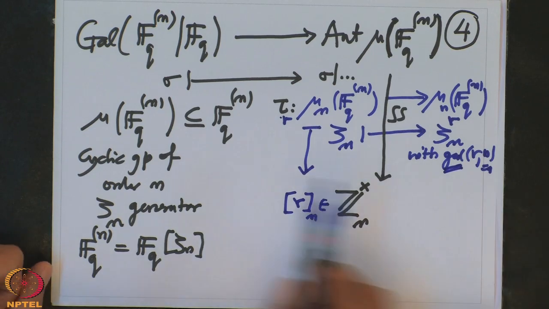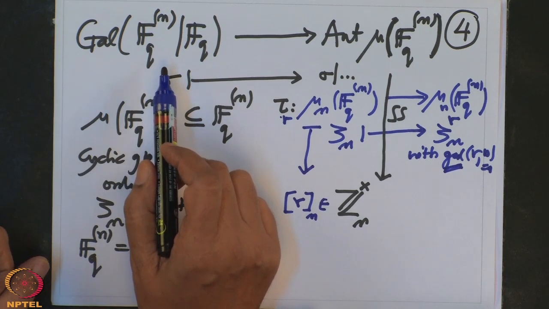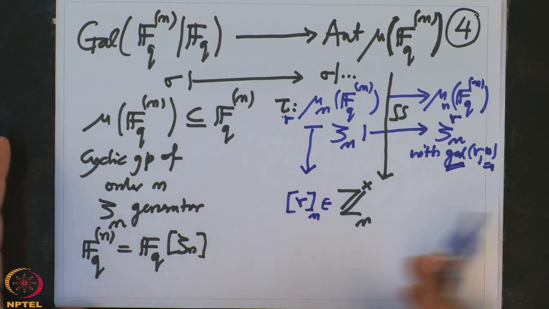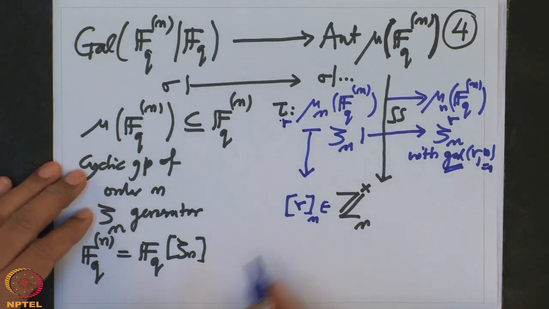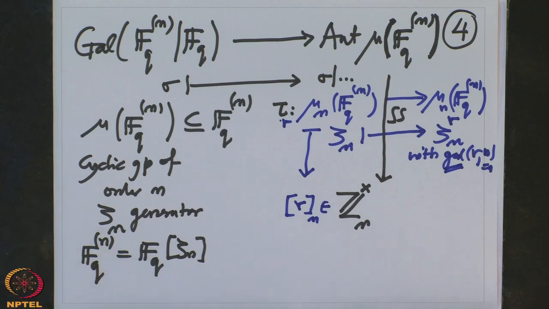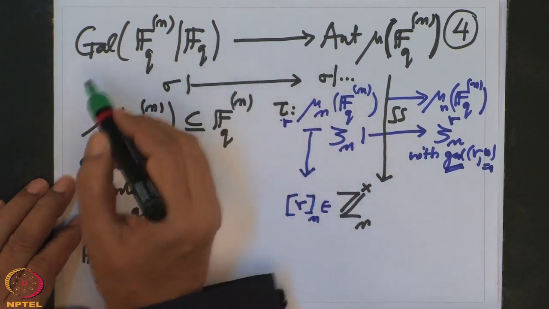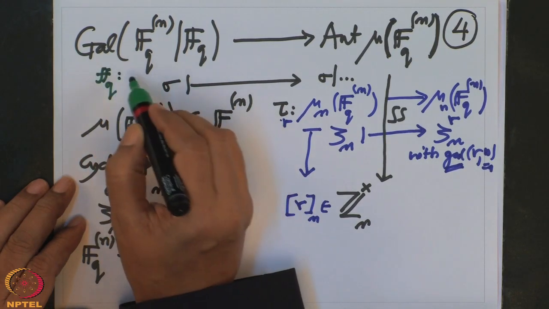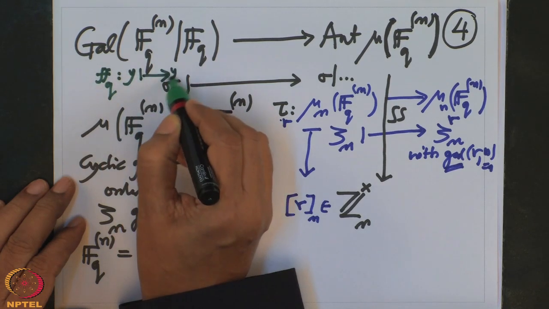So therefore, our problem is where will Frobenius, which is a generator of this group, go under this identification? That is what we want to understand. Alright, so where will Frobenius go? I still have the space here, so I will now use the green color. So we are interested in where Frobenius will go. What is the Frobenius? Frobenius is denoted by FQ. And what is the FQ map? That maps any element y of the field to y power q.